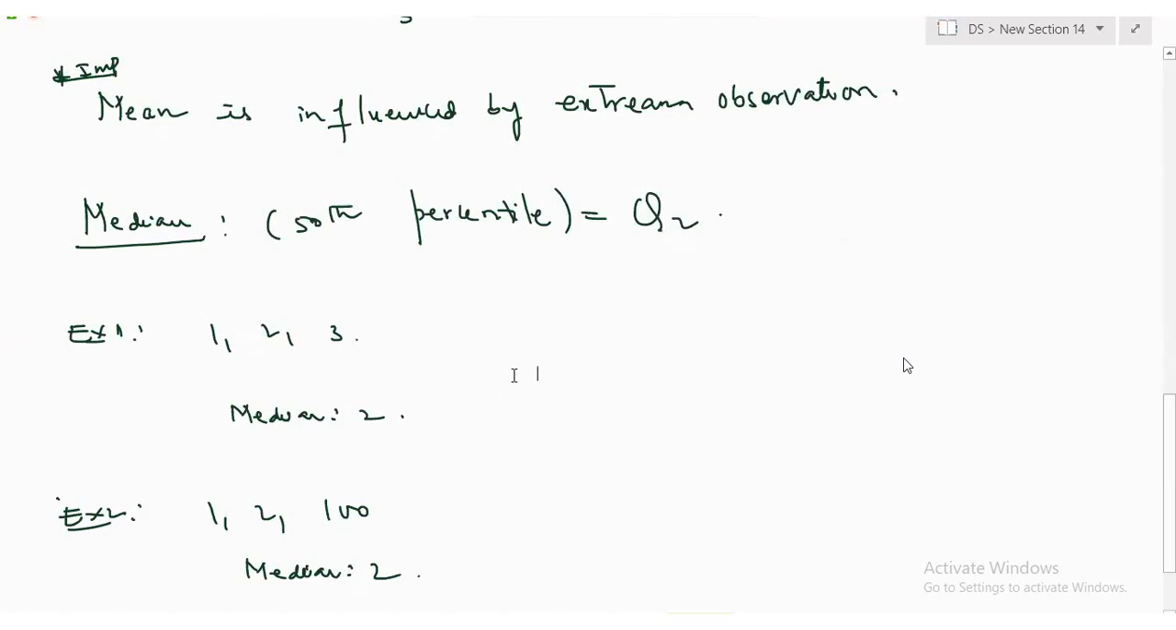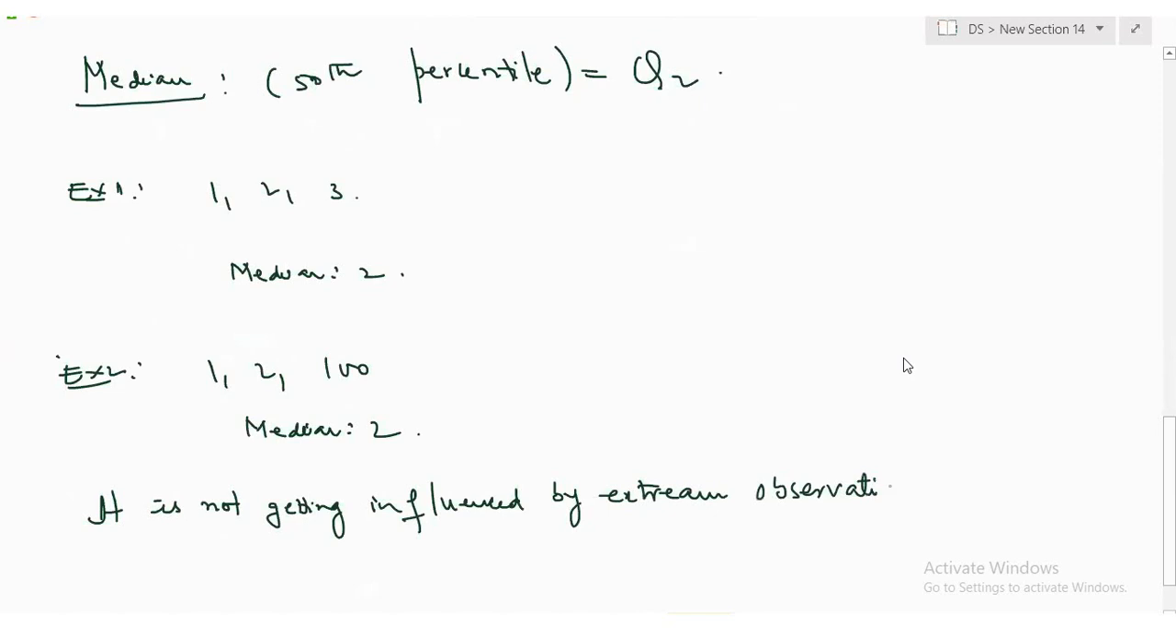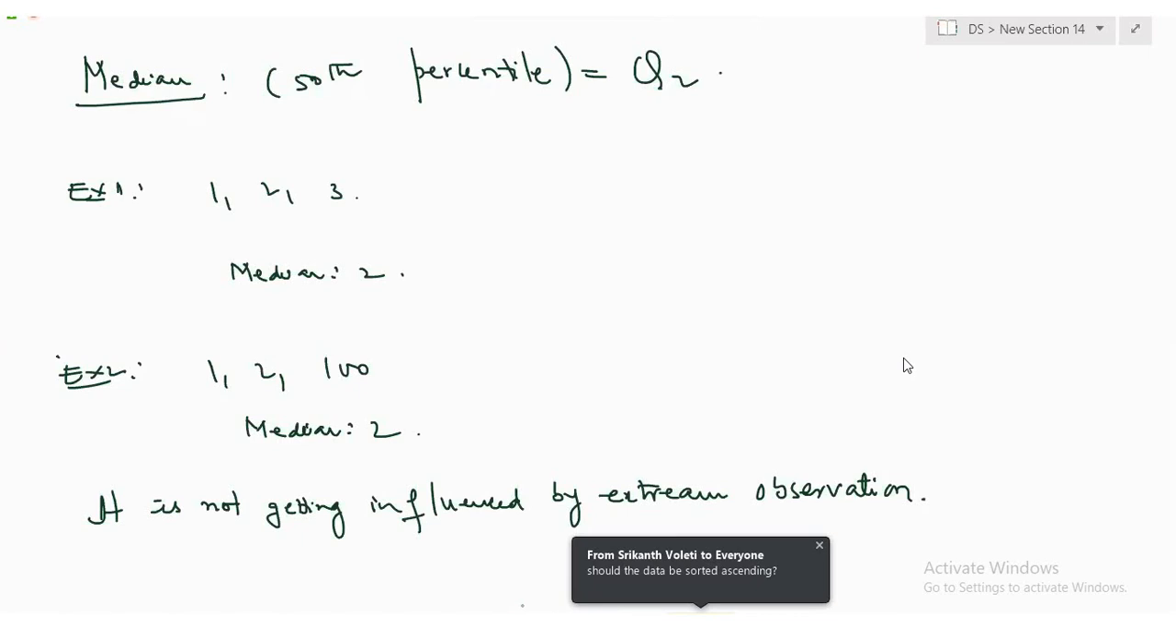So it is not getting influenced by extreme observations. So it is the center of the data, right? Median is the center of the data. Mean is also the center of the data. That's why the name is central tendency. Tendency in the sense of concentration. Where is most of your data concentrated.